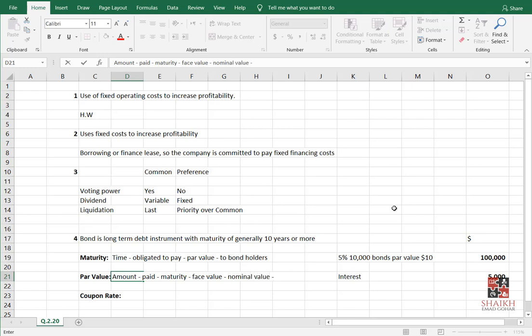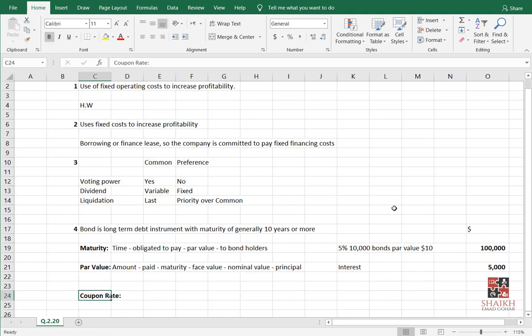It is also called principal. These are the same terminologies. What is par value and why is it used? Because interest is calculated based on par value.